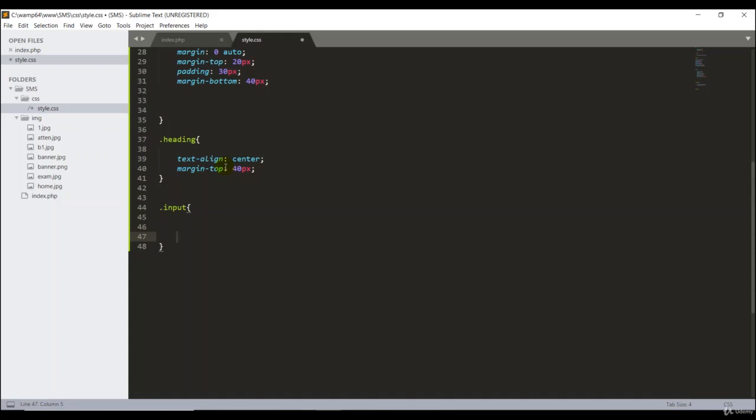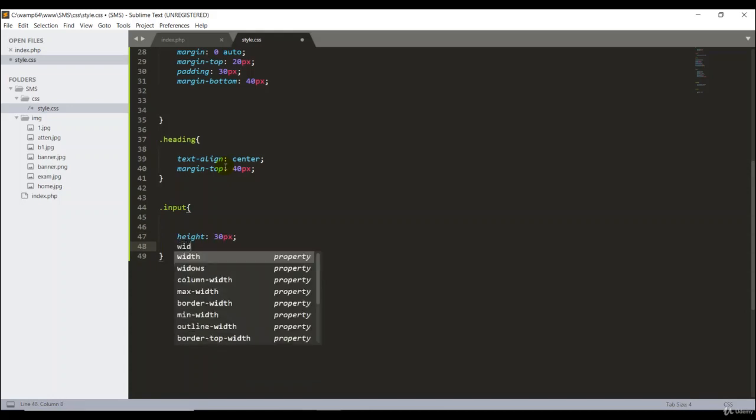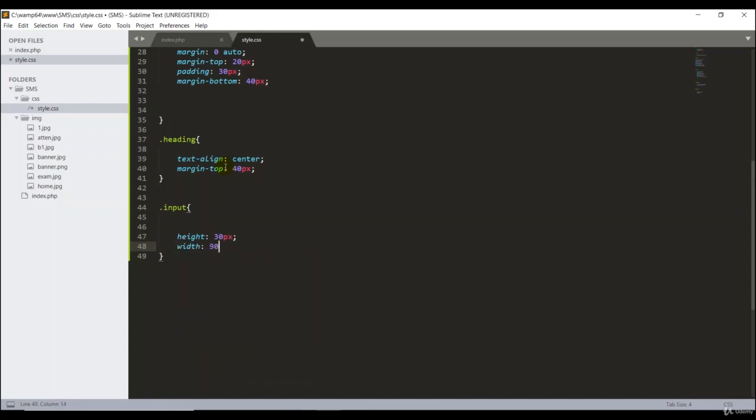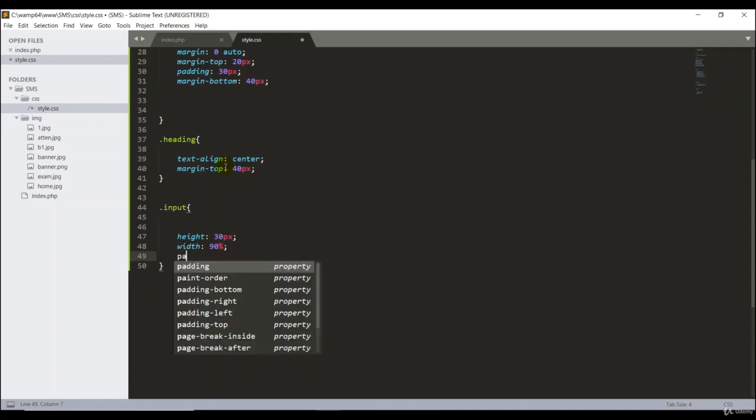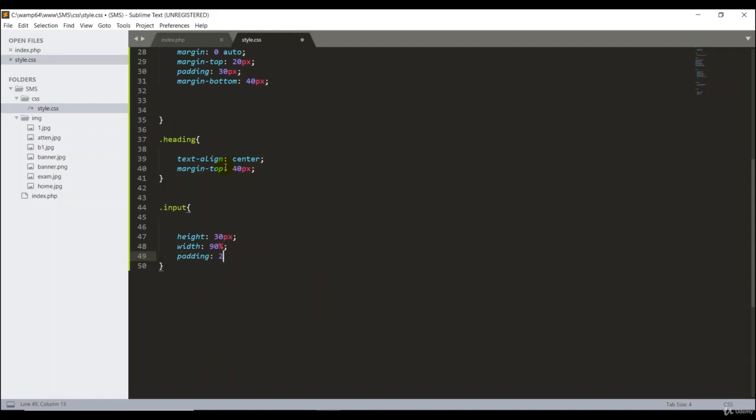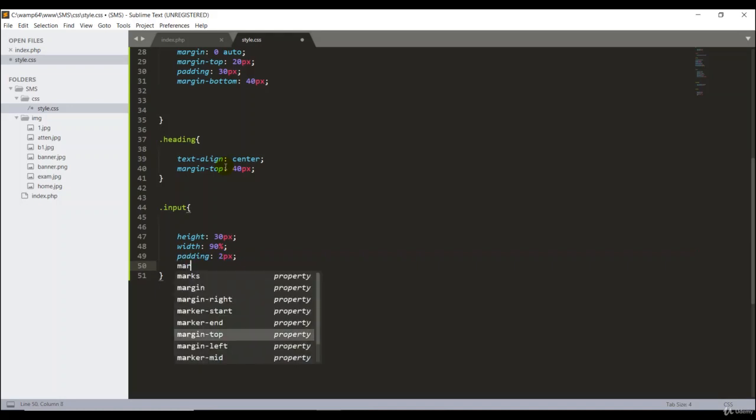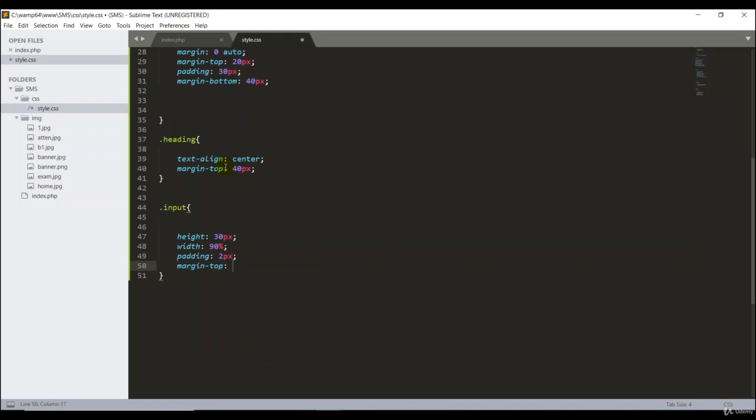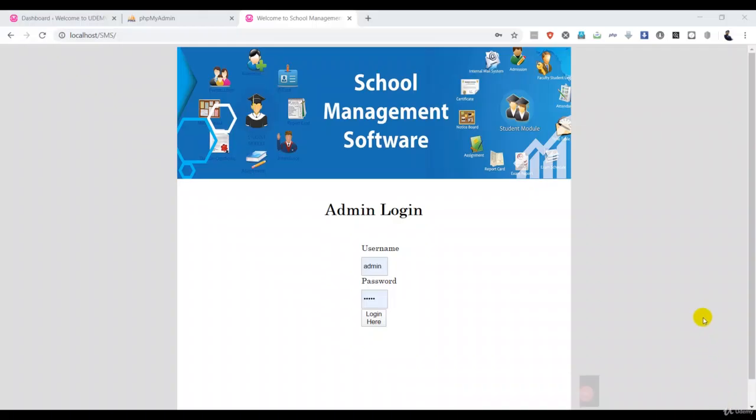In the input I can put the height, 30 pixel. Then I can put the width, about 90 percentage, semicolon. As well I can put the padding and the margin. Padding, let me put 2 pixel, it's fine, looks good. Then I can put the margin top for the forms. So margin top I can put 10 pixel. So now I have to go back to my project, index.php.